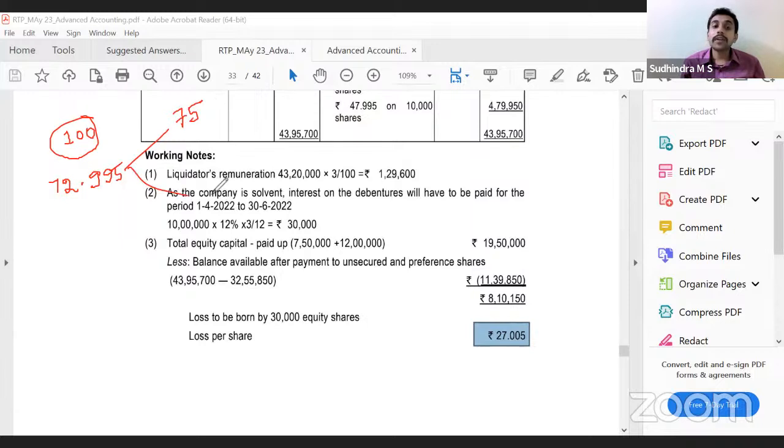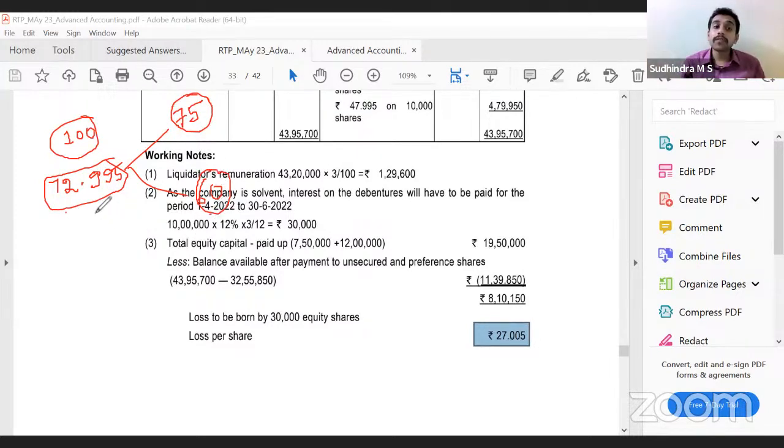The other class has paid 60 rupees. So what should I do? For the 75 rupees, should I further ask them to pay? No, sir. You have to pay them back, because they have paid 75, but they should have paid only 72 rupees. Their share of loss is only 72 rupees, but they have paid 75. So we have to pay them back that 2.005 rupees.